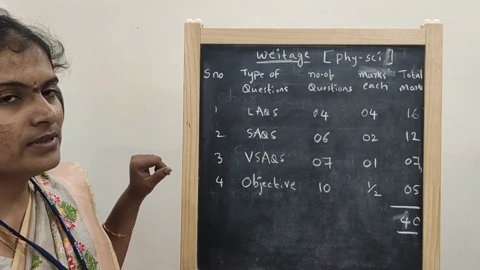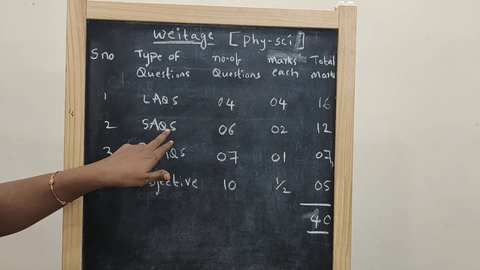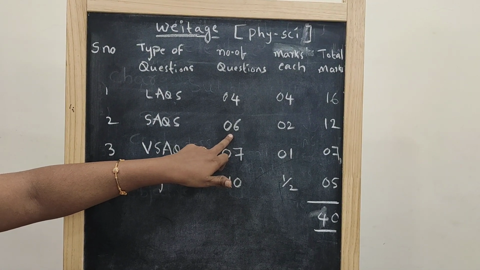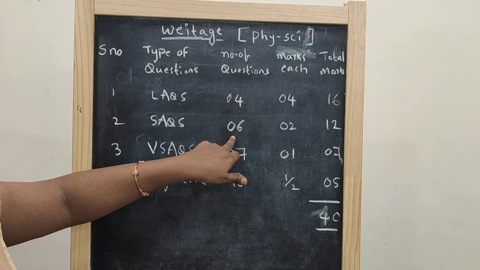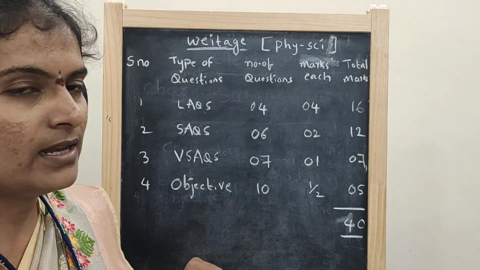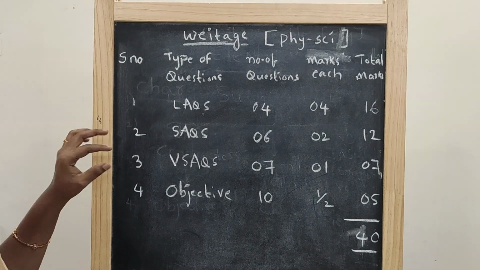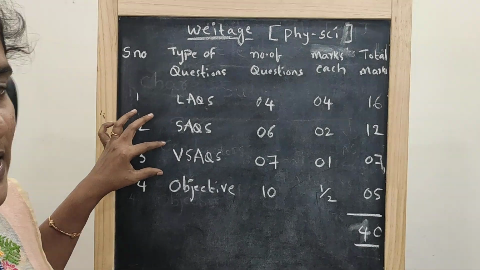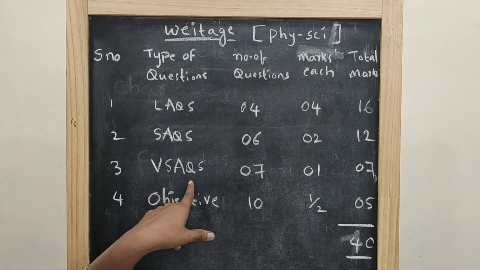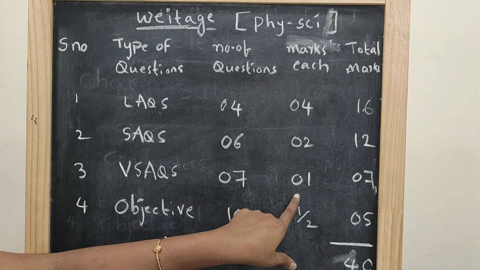In section 2, they will give you short answer type questions. They will give you 6 questions from 12 chapters. Each question carries 2 marks, 6 2s are 12. No internal choice in section 2. And in section 3, these are the very short answer type questions. They will give you 7 questions. Each question carries 1 mark.